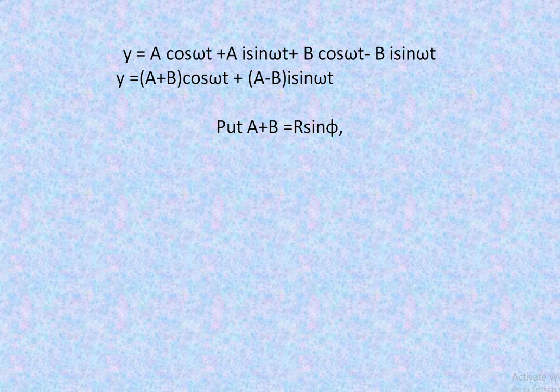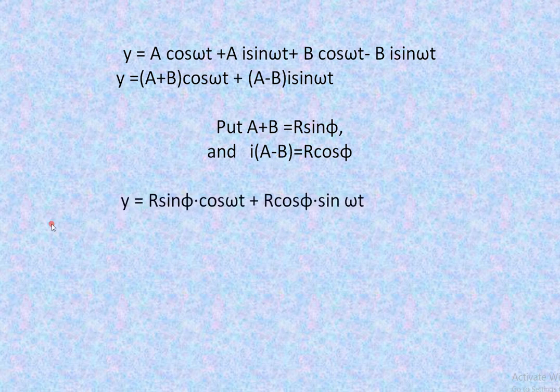We have to put the value of a plus b as r sin phi, and i into (a minus b) as r cos phi. Then we get y is equal to r sin phi cos omega t plus r cos phi sin omega t. Therefore, y is equal to r into bracket cos omega t sin phi plus sin omega t cos phi.